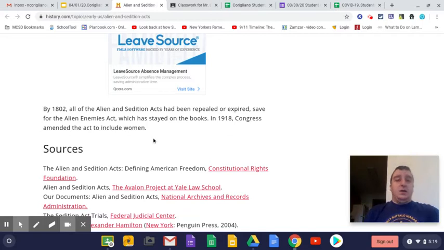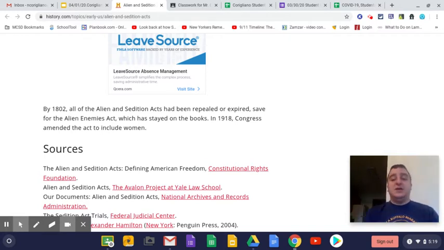When Thomas Jefferson is elected in 1800, the year that the Alien and Sedition Acts expire is 1802. Jefferson and the Democratic Republicans decide to allow that to happen because, in their view, these laws violate the First Amendment, freedom of speech, freedom of the press. They allow those laws to expire because their main concern is upholding the Bill of Rights, keeping the people free and preventing the federal government from becoming too powerful.